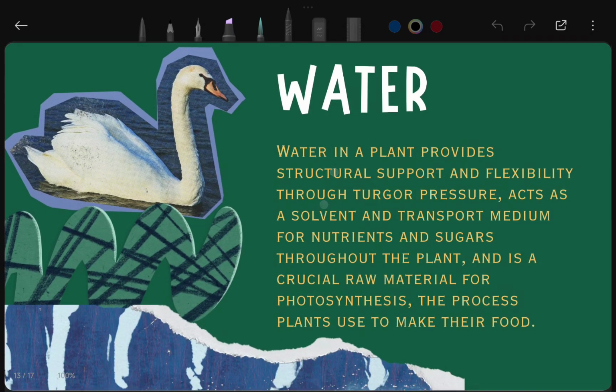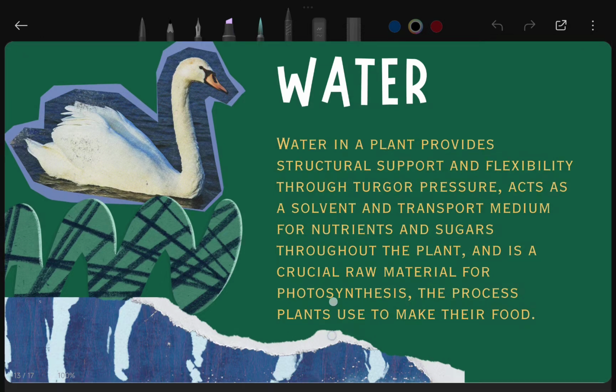Next is water. Definitely, without water, any plant is going to die. Water in the plant provides structural support and flexibility through turgor pressure, acts as a solvent, and obviously transports minerals, nutrients and sugar throughout the plant, throughout the stem as well. It is also a crucial raw material for the photosynthesis process, a process which is very important not only for humans but also for the plants themselves. So water is another important aspect and another need of the plant's growth.